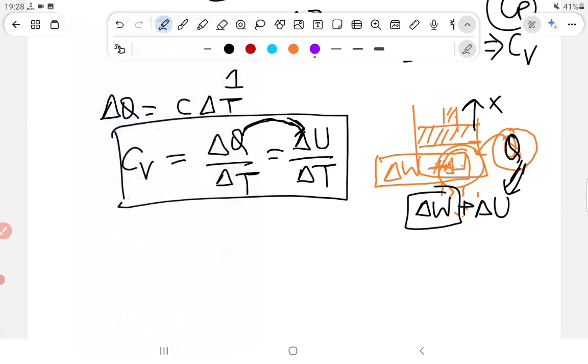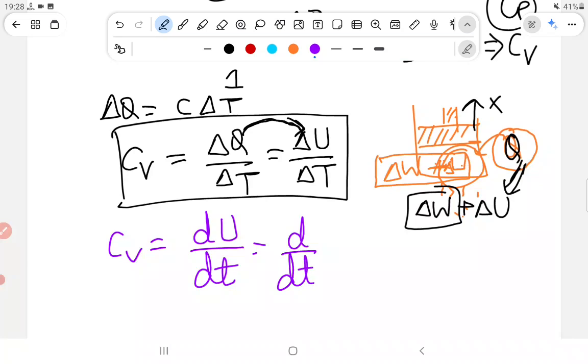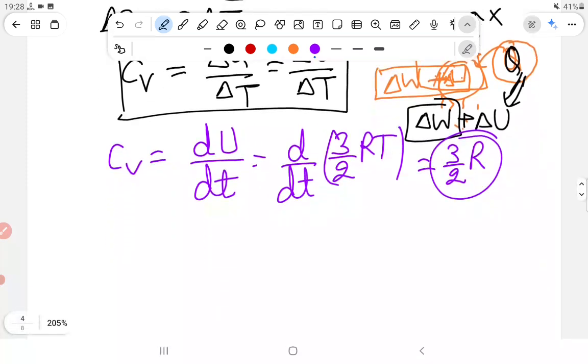Okay, here Cv is, sir, I should write du upon dt, and till now we have studied that U value is 3/2 RT. Sir, 3/2 R is constant, so it comes out of the derivative, so it comes out to 3/2 R only. So here we derive the formula Cv is equal to 3/2 R.